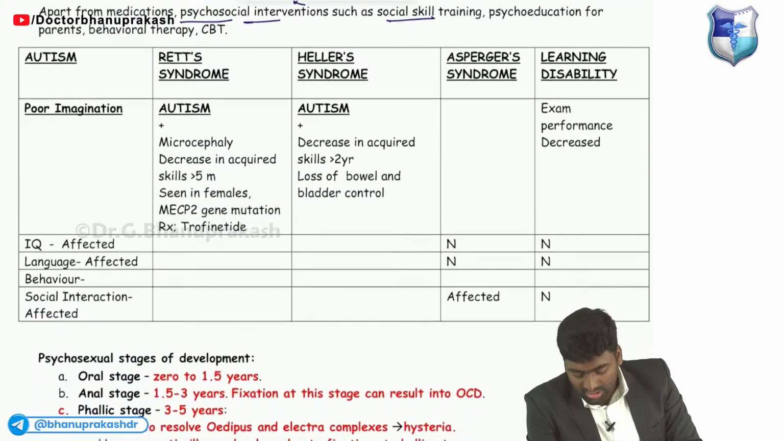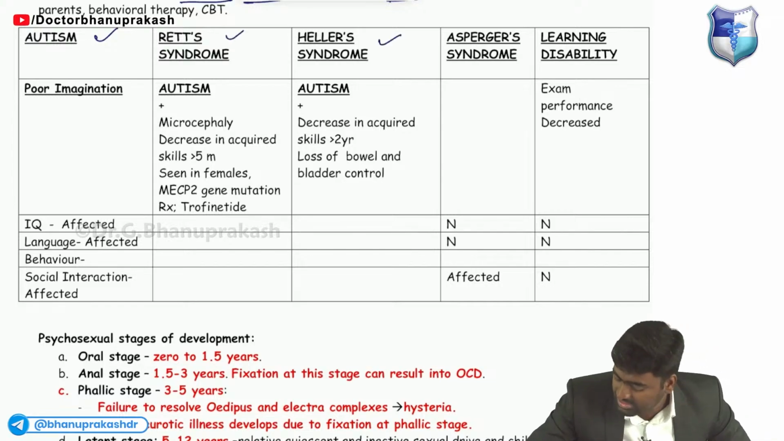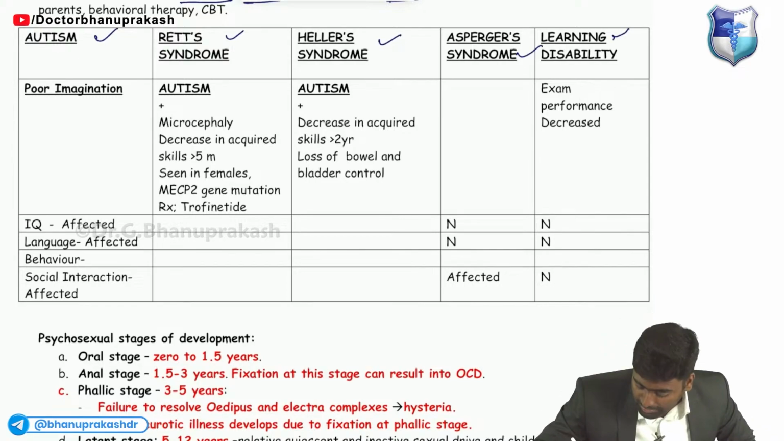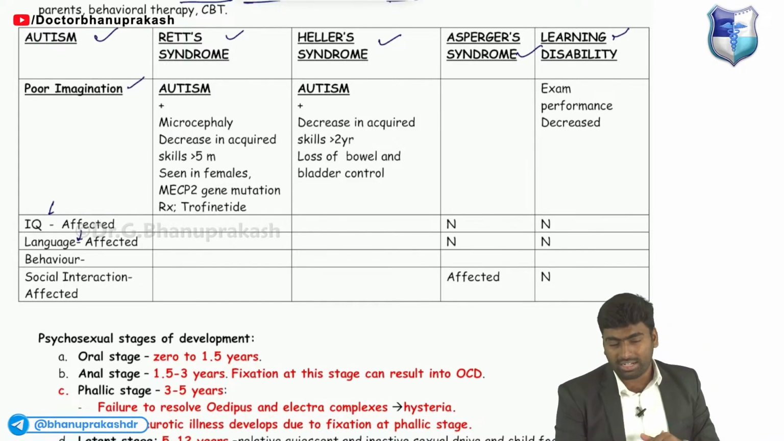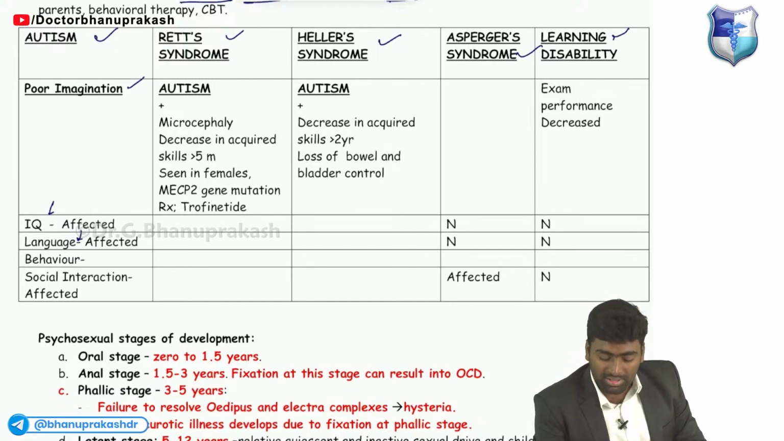Okay, and there are a few more diseases you should know: autism, Rett syndrome, Heller syndrome, Asperger syndrome, and learning disability. See, in autism there will be poor imagination, low IQ, language deficits, and behavior will also be affected. The main thing here is social interaction. Sometimes IQ is affected, sometimes there is over-developed IQ. These are the features of autism.